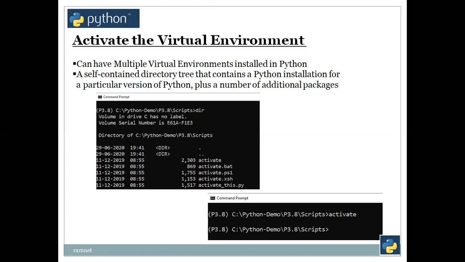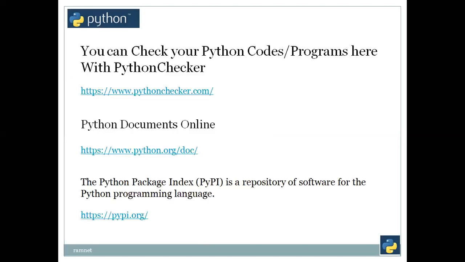A virtual environment is a self-contained directory tree that contains a Python installation for a particular version of Python, plus a number of additional packages. Even we can have multiple versions of Python installed on our own machine: version 2.7, version 2.9, version 3.0. Every version can have its own virtual environments. So to avoid complexity as well as compatibility issues, we can use different virtual environments. We just need to activate one before running the commands as well as the scripts.